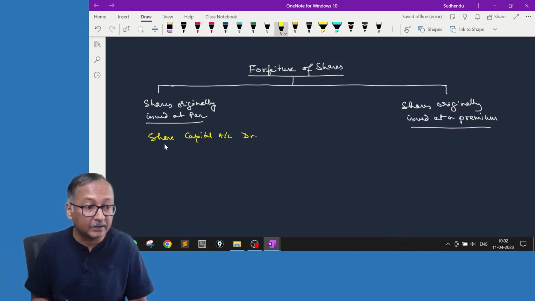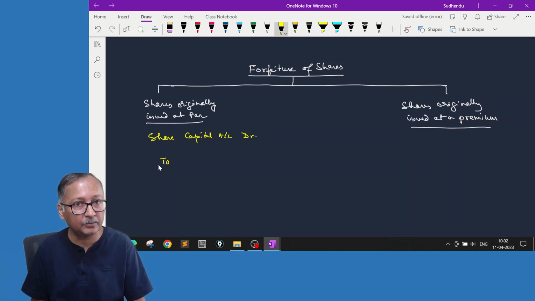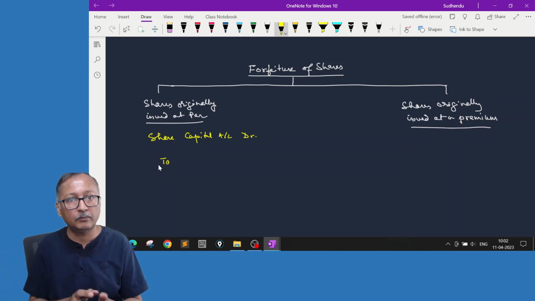Now we'll make the forfeiture entry here, but before that, let's understand this. In that, some allotment money not paid. So whatever not due has to be debited, has to be credited. Before making the forfeiture entry, we'll make the forfeiture entry last. First understand. First, when the allotment made, a due is created, allotment account debit to share capital. Now to that extent, some money is received, bank account debit to share allotment, some money is not received. The money not received is lying in the allotment, that we have to debit it.